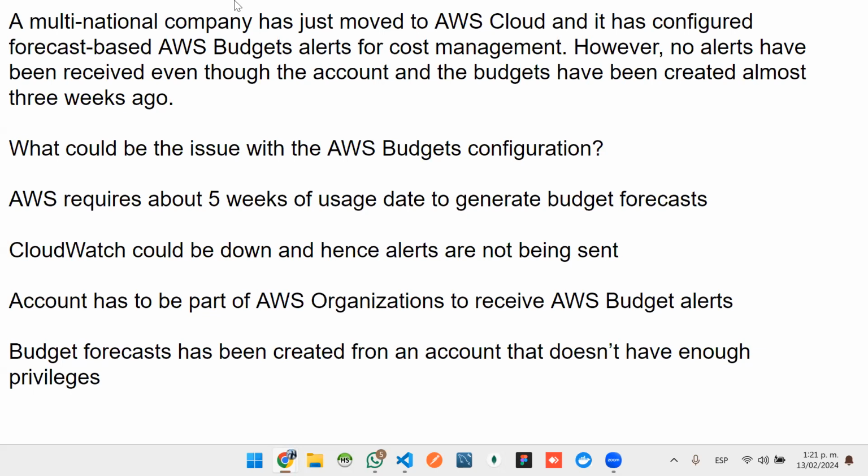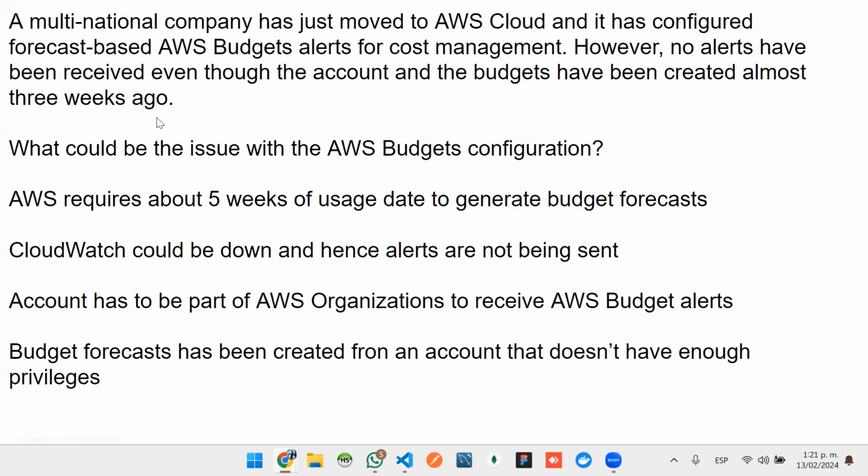AWS requires about 5 weeks of usage data to generate budget forecasts. Maybe that might be usage data. CloudWatch could be down and hence alerts are not being sent. Account has to be part of AWS Organizations to receive AWS budget alerts. Budget forecasts have been created from an account that doesn't have privileges.